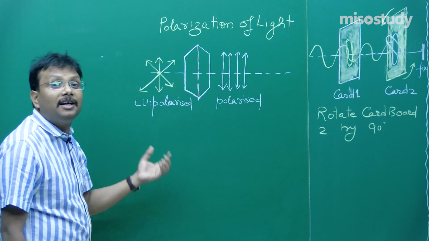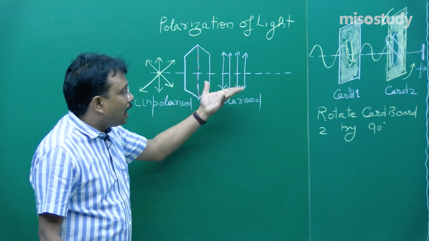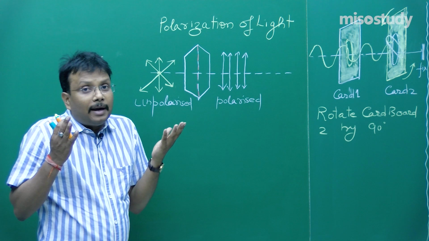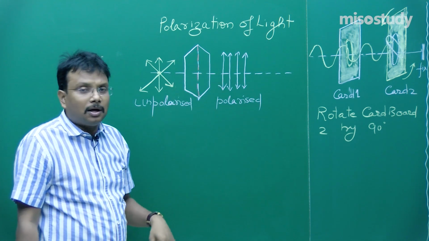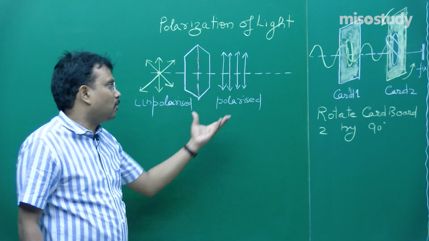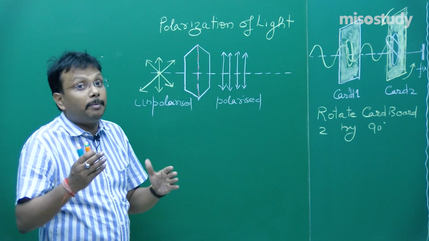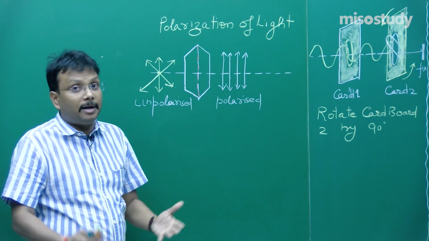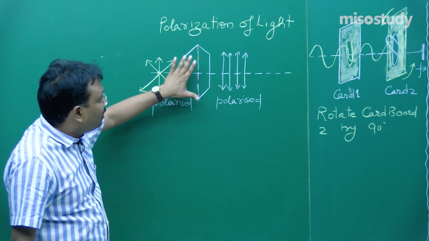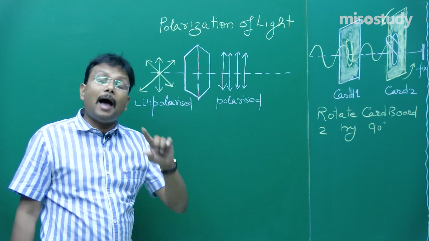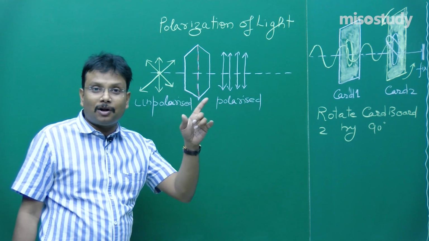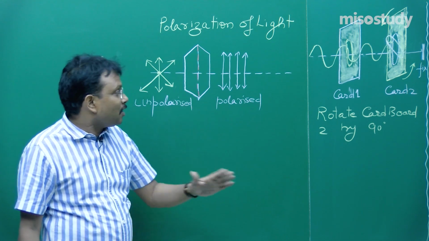Fine, a polarizing device. Next, with naked eyes we can't find out whether light is polarized or not. If I am writing, you are accepting because the teacher is writing, but you have to analyze, you have to experimentally verify. So another tourmaline crystal that you will use over here is known as the analyzer, that is not the polarizer, that is the analyzer.